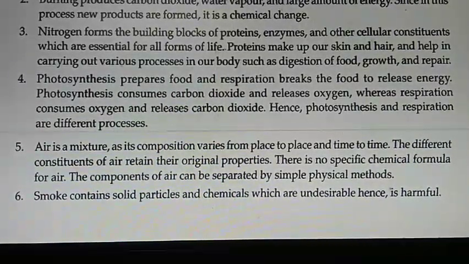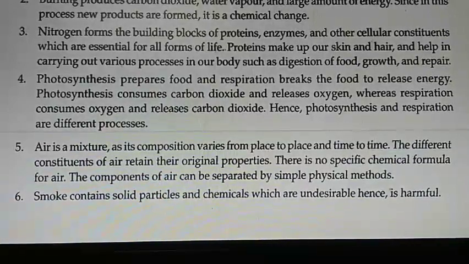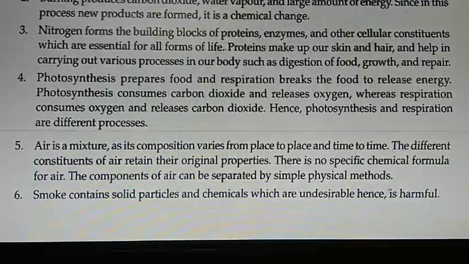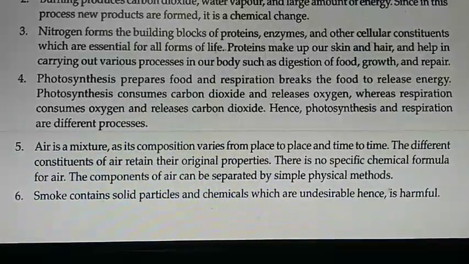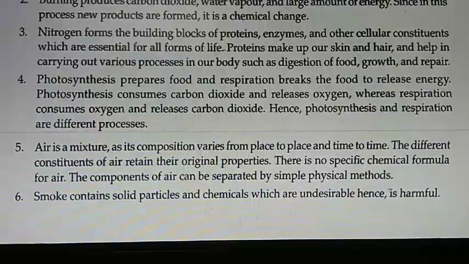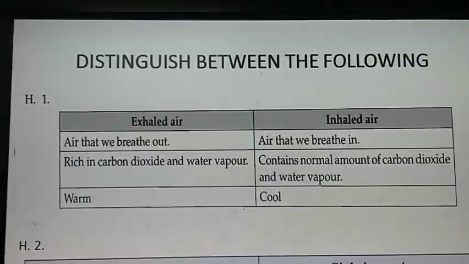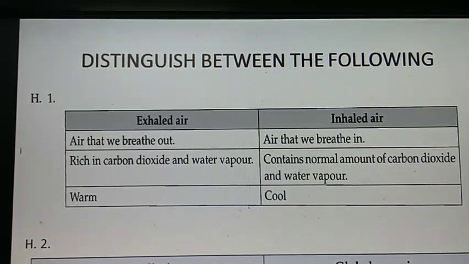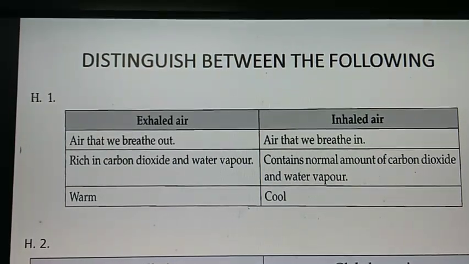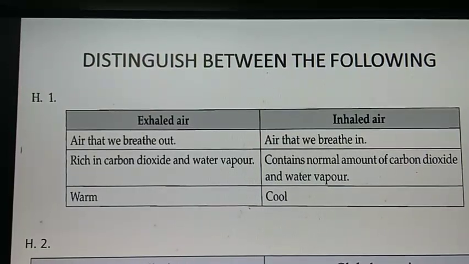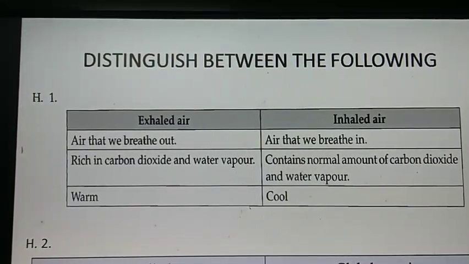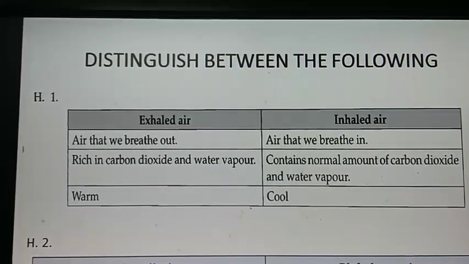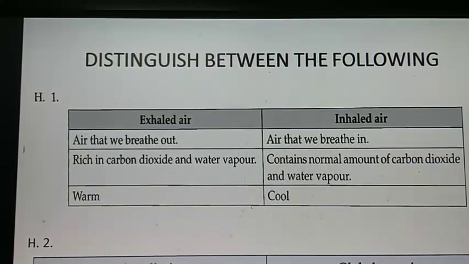Question 6. Smoke is harmful. Answer. Smoke contains solid particles and chemicals which are undesirable, hence is harmful. Question H. Distinguish between the following. Number 1 question. Exhaled air and inhaled air. We'll see one point. Air that we breathe out is called exhaled air. Air that we breathe in is called inhaled air.